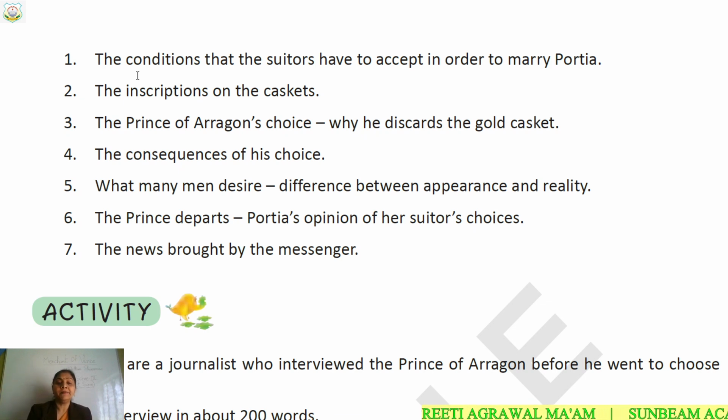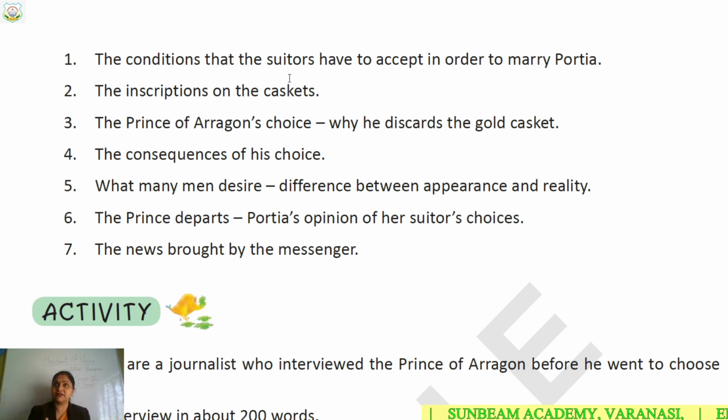The first point will be, what are the conditions that the suitors have to accept? What are suitors? Suitors means the princes, those who wanted to marry Portia. Portia is a character in this play, Merchant of Venice, and Portia's father has devised a lottery system. What was there in the lottery system? There were 3 caskets. Caskets means just like treasure boxes.